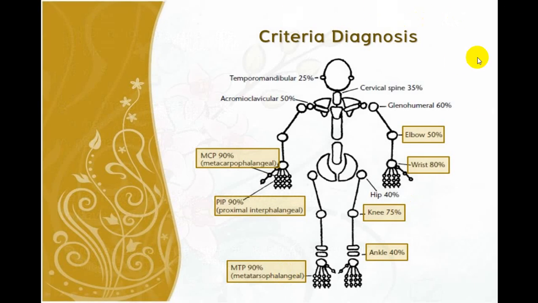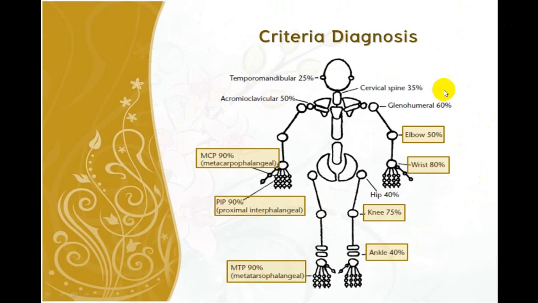Now this is another criteria which can be utilized depending upon which joint is involved and what is the possibility. Elbow involved 50%, wrist 80%, then small joints involved 90% chances, PIP involved 90% chances, metatarsophalangeal joints involved 90% chances, ankle involved in 40% of the people. So this particular helps you a lot. Very rarely you can see the percentage of TM joint involvement. TM joint, temporomandibular joint, only in 25% of the people.